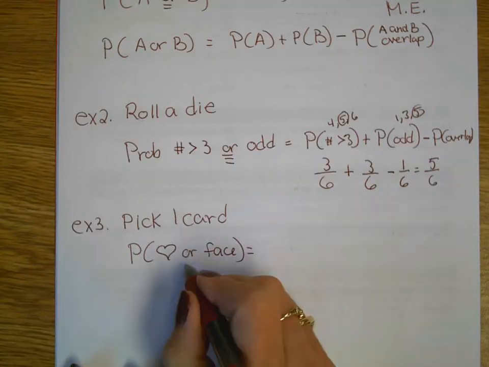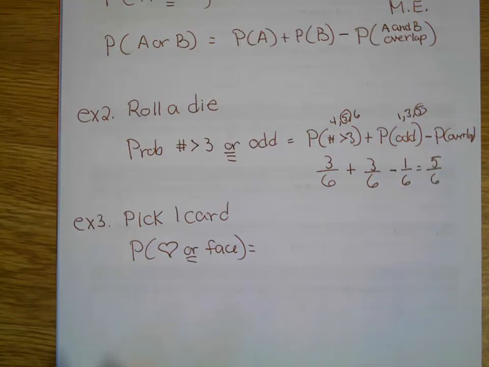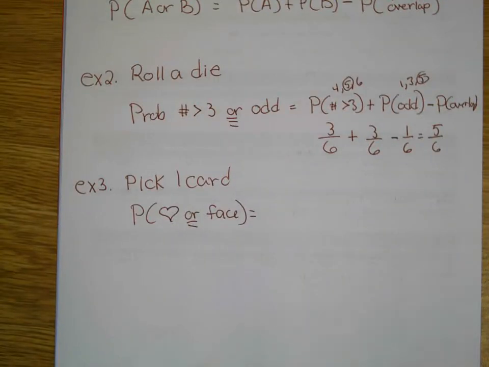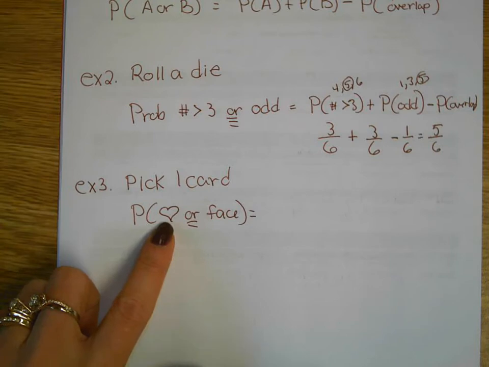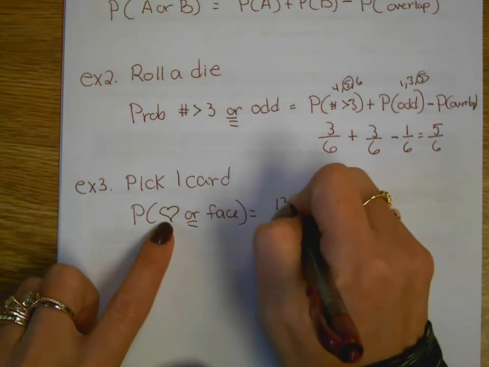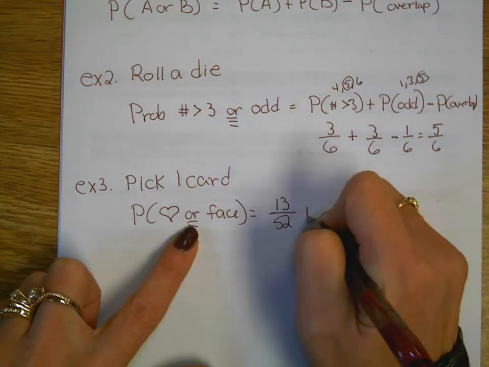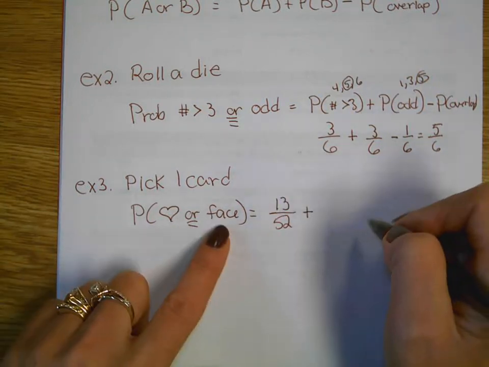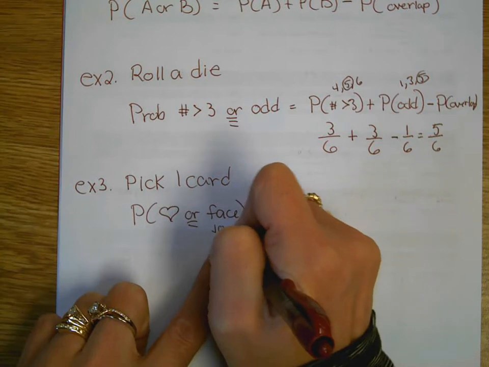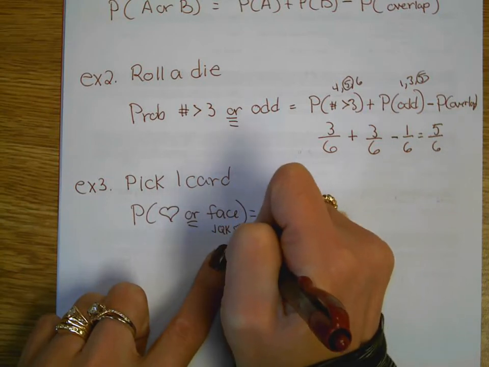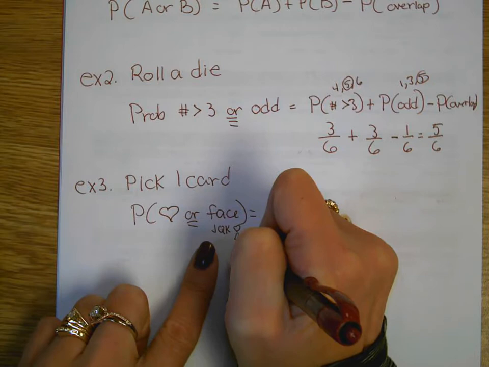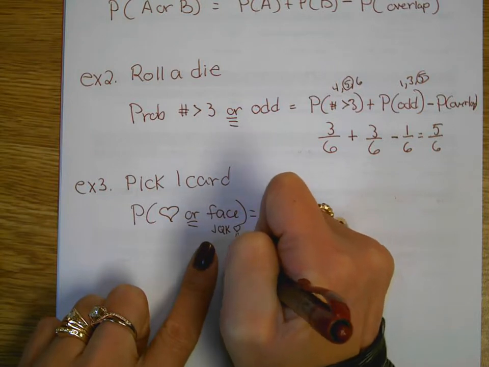So, or tells me to add my probabilities together, but then subtract any double count, overlap. So again, hearts, I know there are 13 hearts in the deck out of the 52 sample space, or it tells me to add. Face cards, that's Jack, Queen, King of Hearts, Diamonds, Clubs, and Spades.